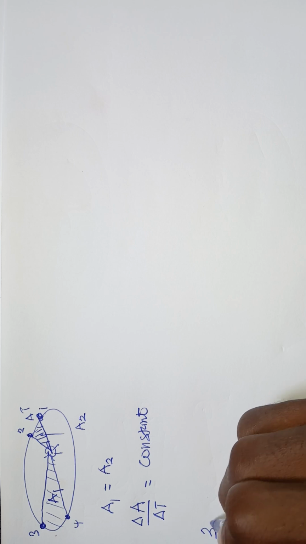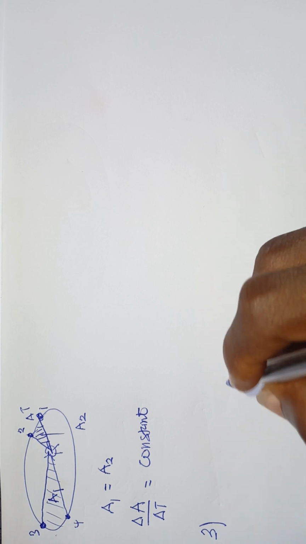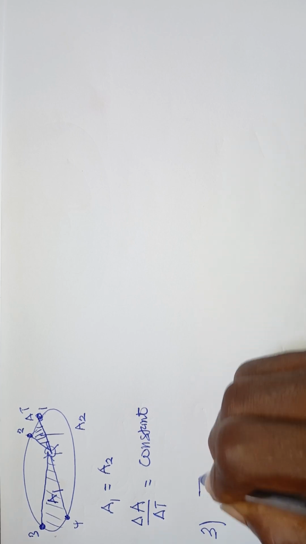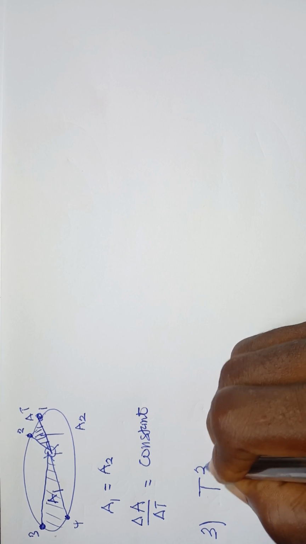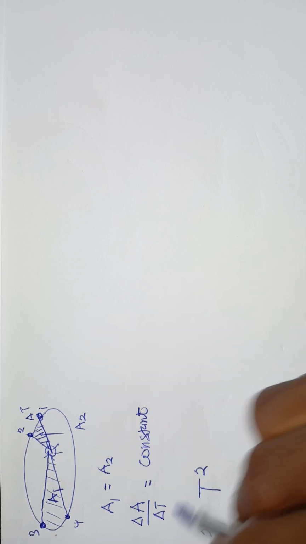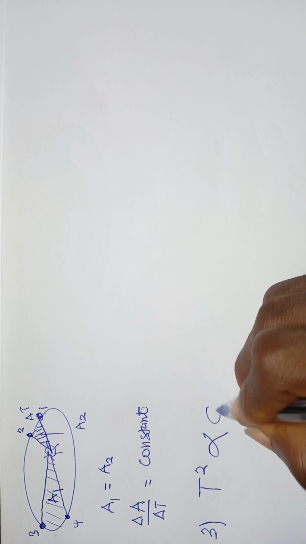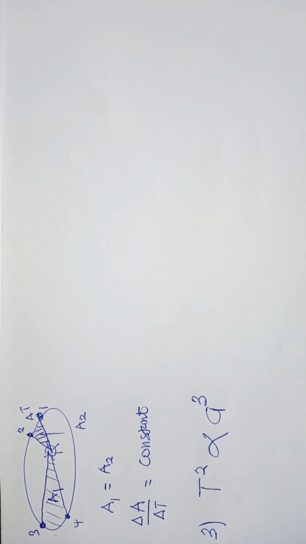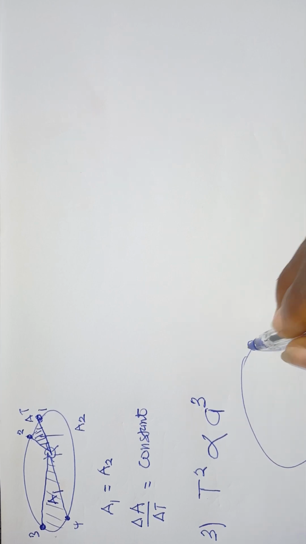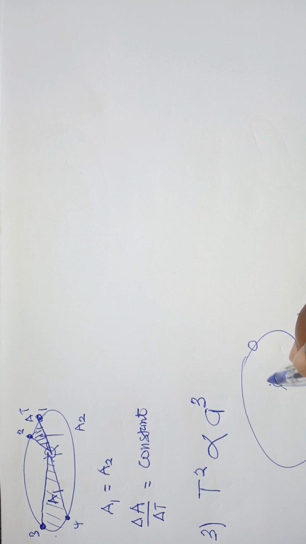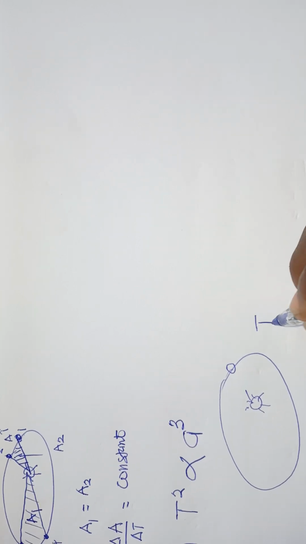Kepler's third law has to do with the period of revolution. Based on that data, he said the square of the period of revolution of a planet around the sun is proportional to the cube of the mean distance of the planet from the sun. So if you take a planet around the sun, then it takes a complete revolution within a time period of t.